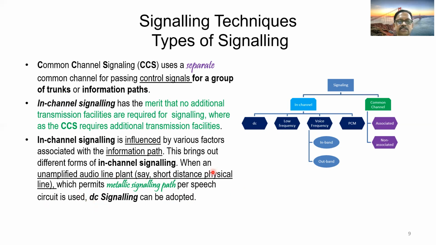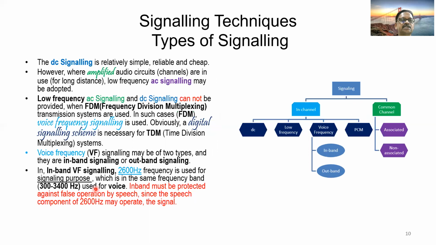So short distance physical line permits metallic signaling path per speech circuit, and in that case DC signaling can be adopted. Further we will discuss about DC signaling and other signaling systems. The DC signaling is relatively simple, reliable and cheap. This is about the merits of DC signaling.